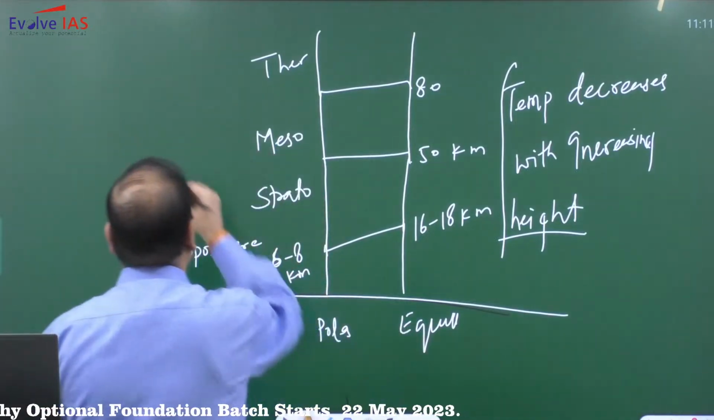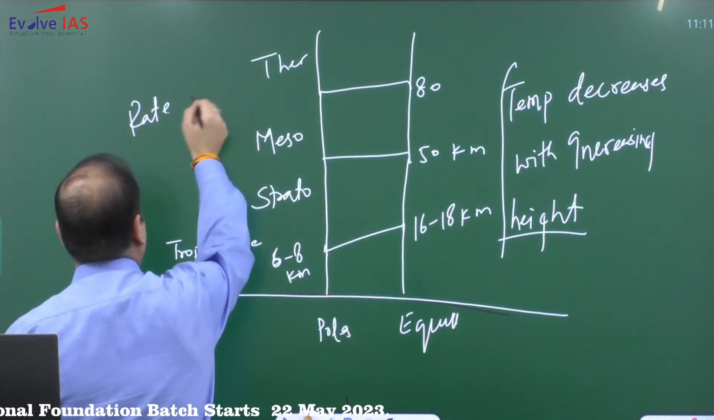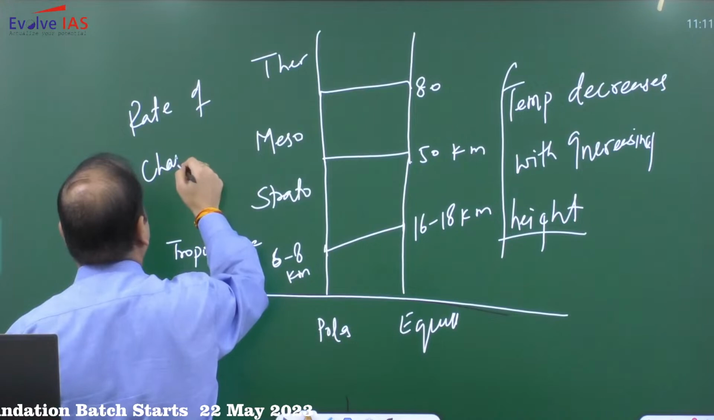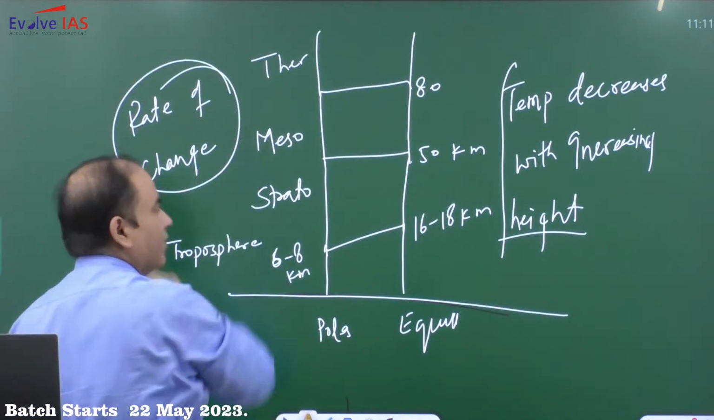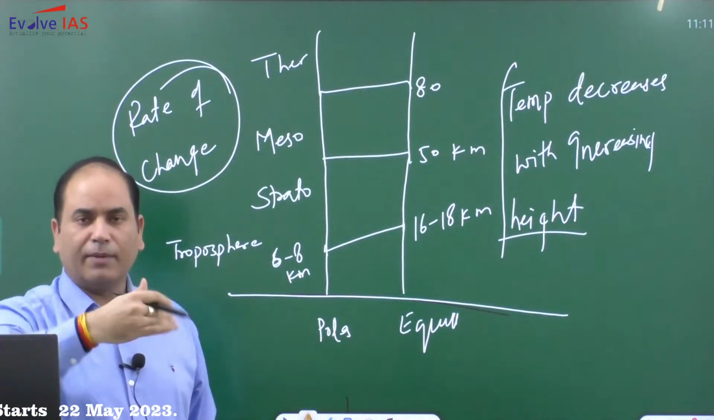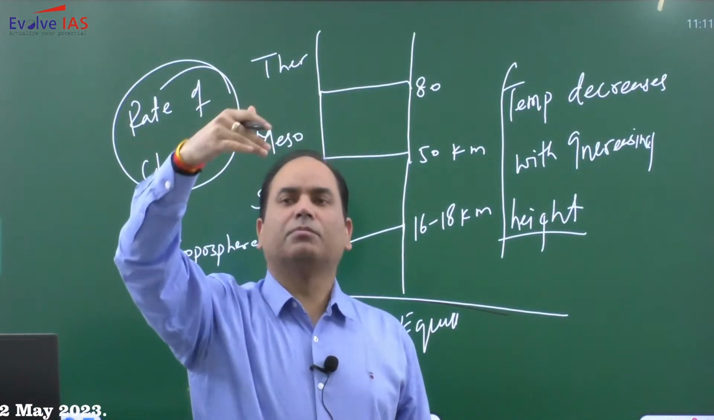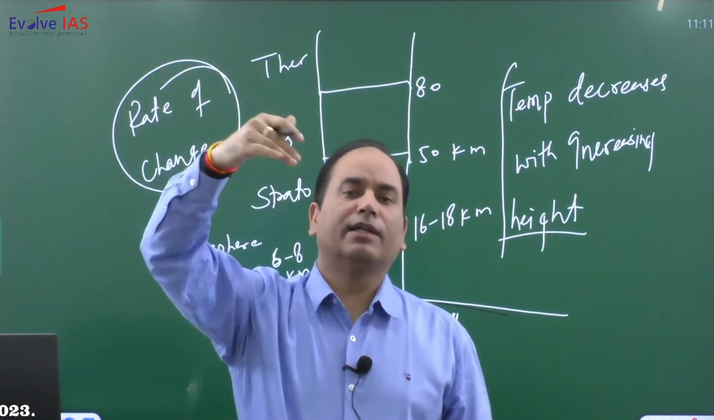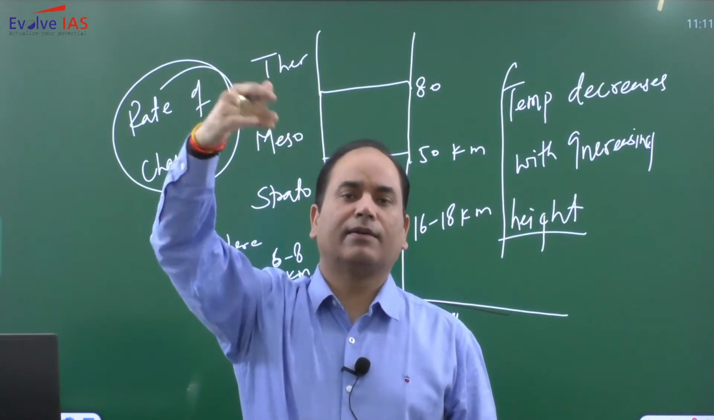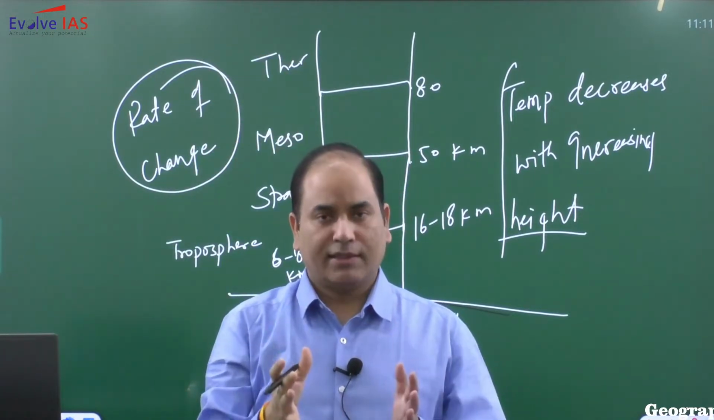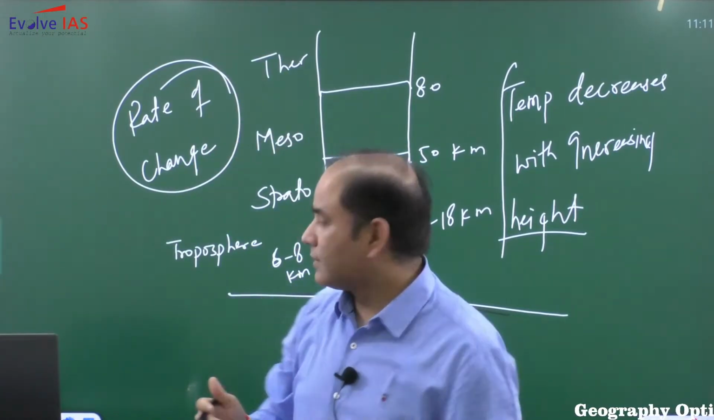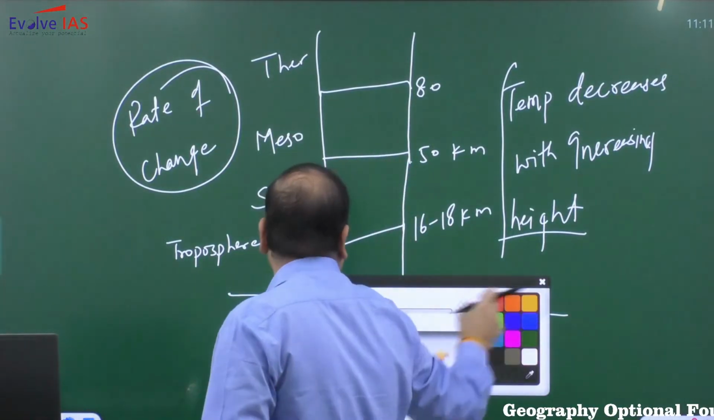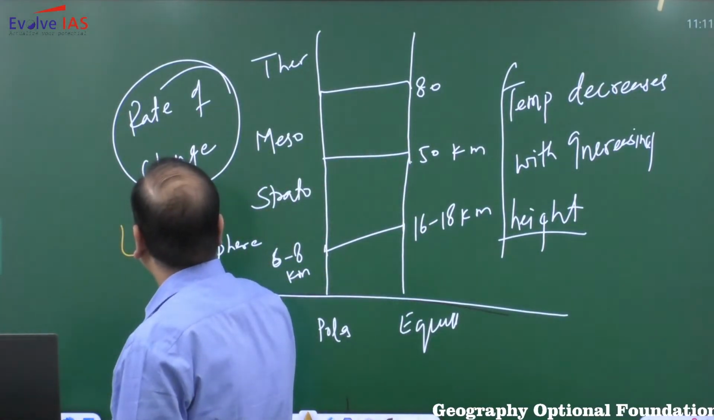The rate of decrease of temperature, the rate of change of temperature, because you are going up and the temperature is falling. Let's say after 1 kilometer it is 5 degrees lesser, 6 degrees lesser after 2 kilometers. So that is the rate. The rate of change of temperature is simply known as lapse rate.